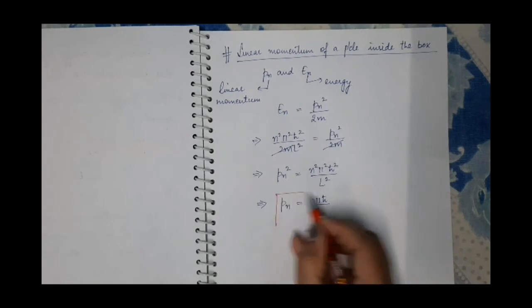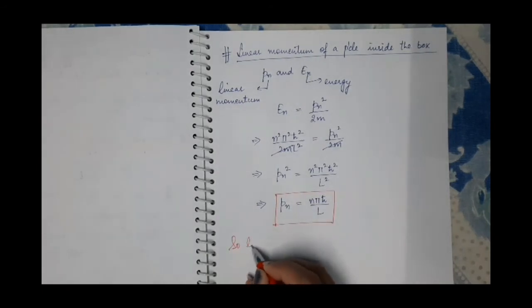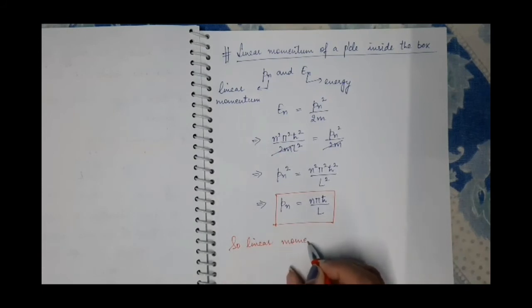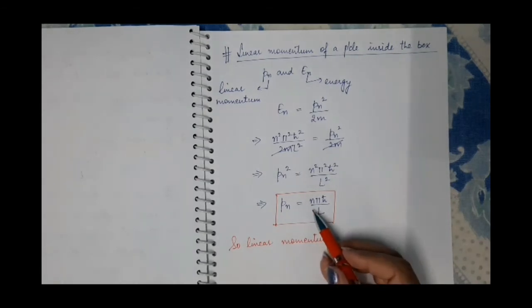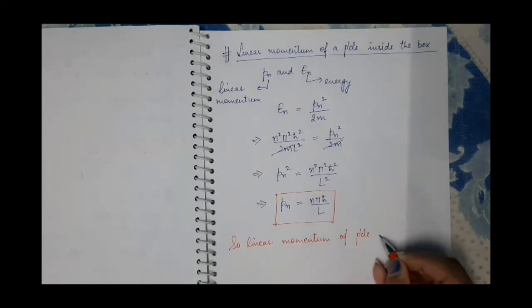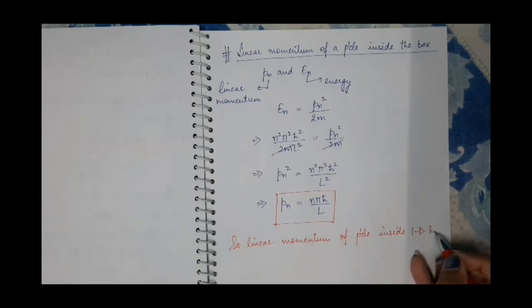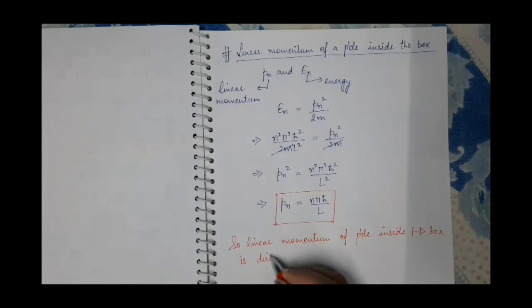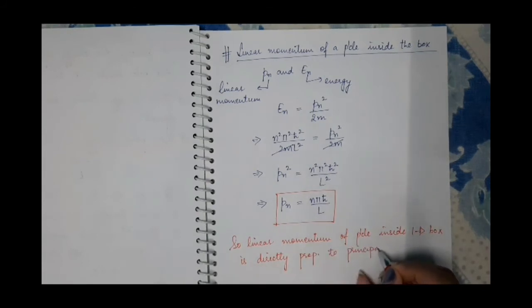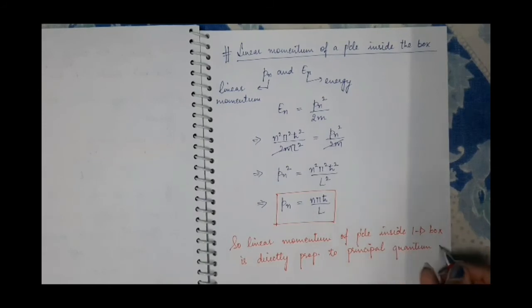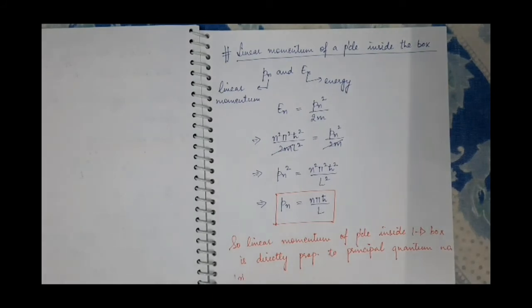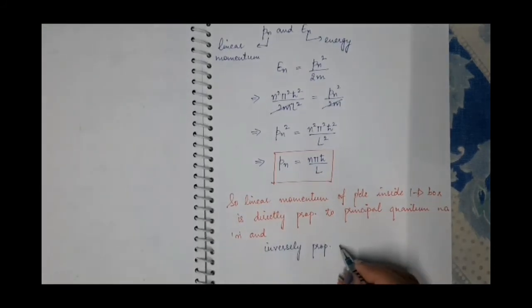So the linear momentum of a particle inside the box is directly proportional to the principal quantum number n and inversely proportional to the length of the box L. So linear momentum of a particle inside a one-dimensional box is directly proportional to principal quantum number n, and inversely proportional to the length of the box.